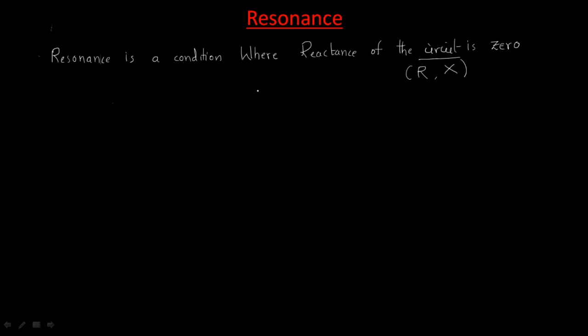Or, we can say another definition: resonance is a condition where impedance equals only resistance.